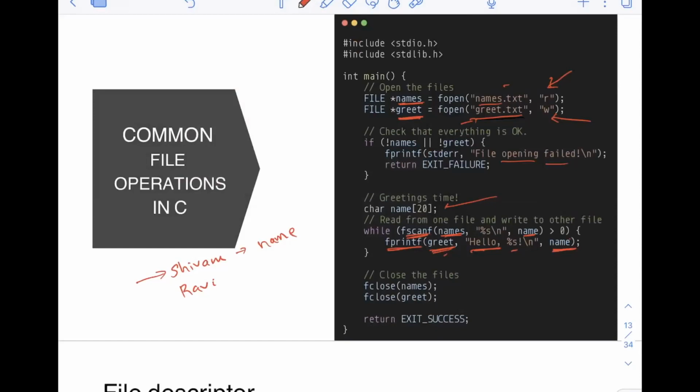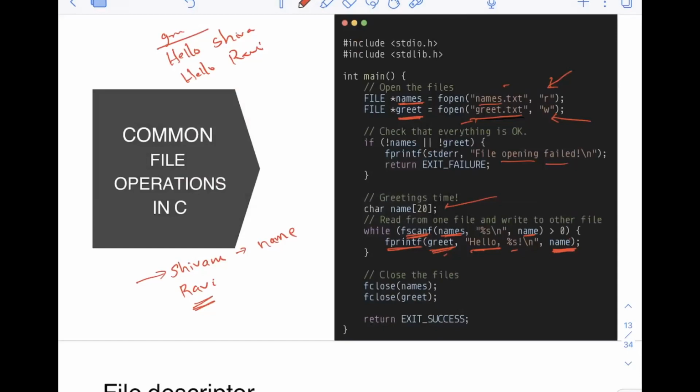Then it will go to the other file, greet.txt, and write hello, followed by whatever it has read from the first file. So the first time it will write hello Shivam. The second time it will be Ravi, and it writes hello Ravi. Since we are always checking that what it reads is greater than 0, after this there are no contents, so the condition will not be satisfied and control will break from the loop. Finally, we are done with what we wanted to do.